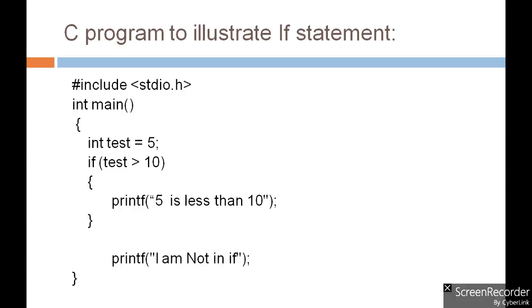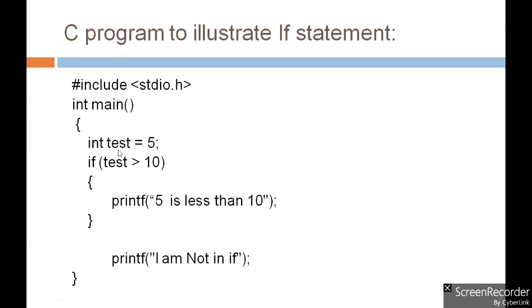Now let's see a simple program. Here one variable is declared, integer test, with value 5, and we are checking whether the number is greater than 10 or not. So here is the condition, test greater than 10. That means if the value of variable test is greater than 10, then and only then it will print this line, otherwise it will not print this line.